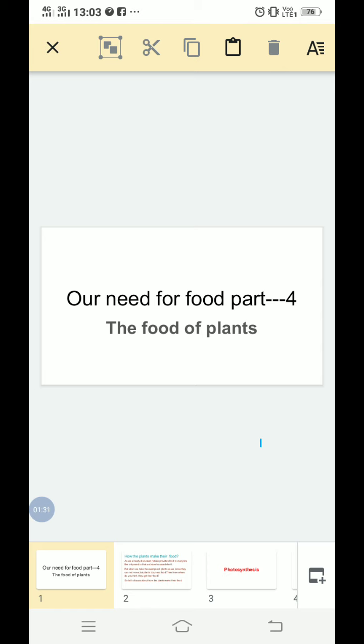So we will take a small recap of what these animals are called. Let's start with the herbivores, or herbivorous animals. We have studied that herbivorous animals are the animals that eat plants, grass or green leaves. Next, we studied carnivorous animals.